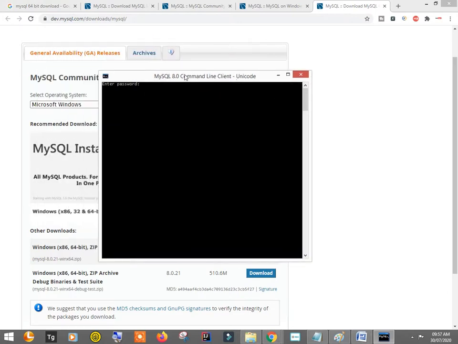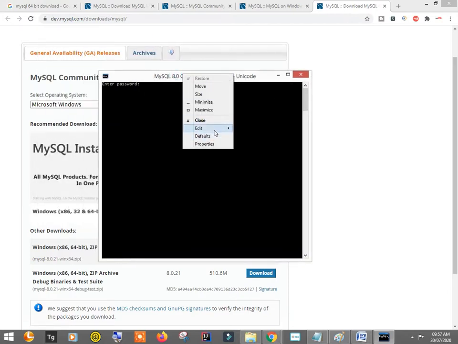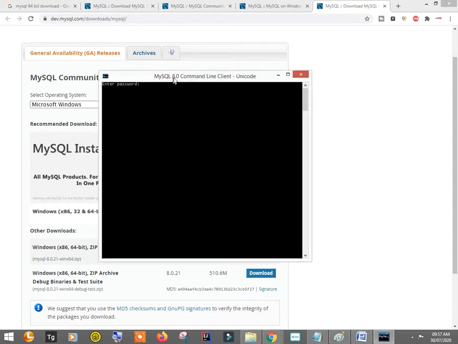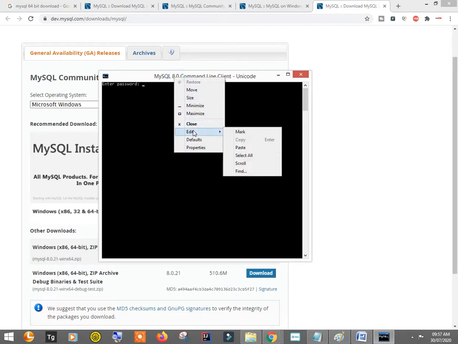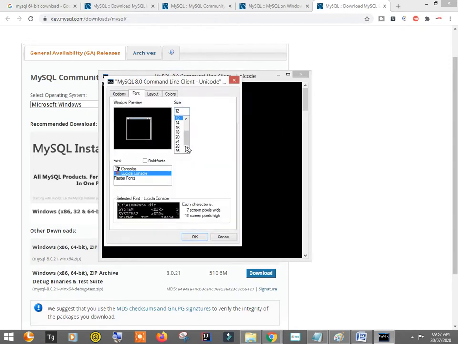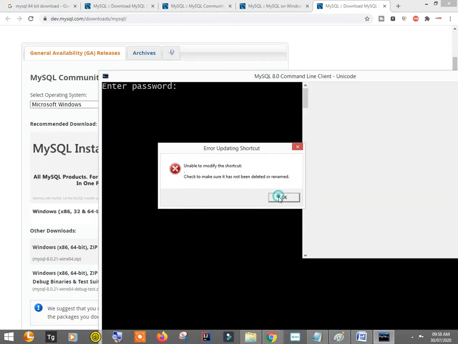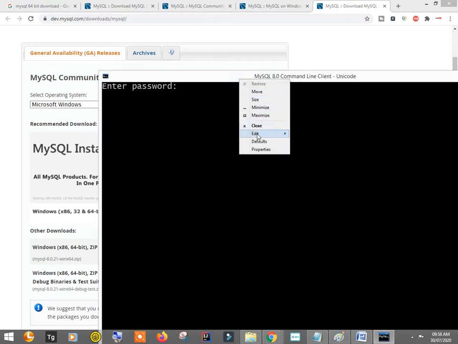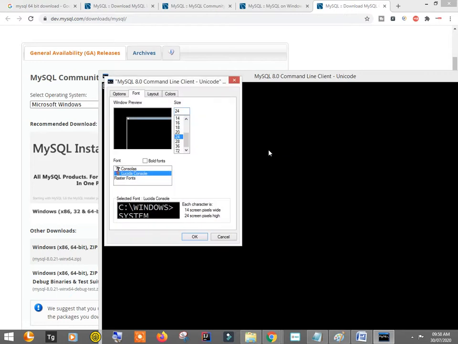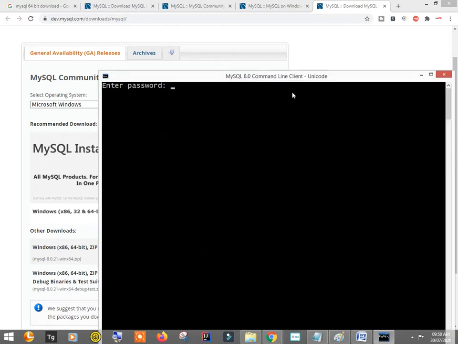Workbench is also there with this, but let me make you familiar with this first. I'm bringing up quite a bigger font: Edit, Properties, 20 is actually better.